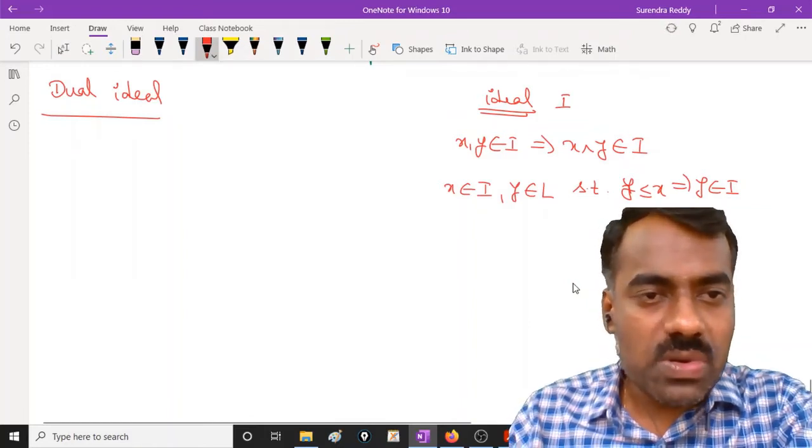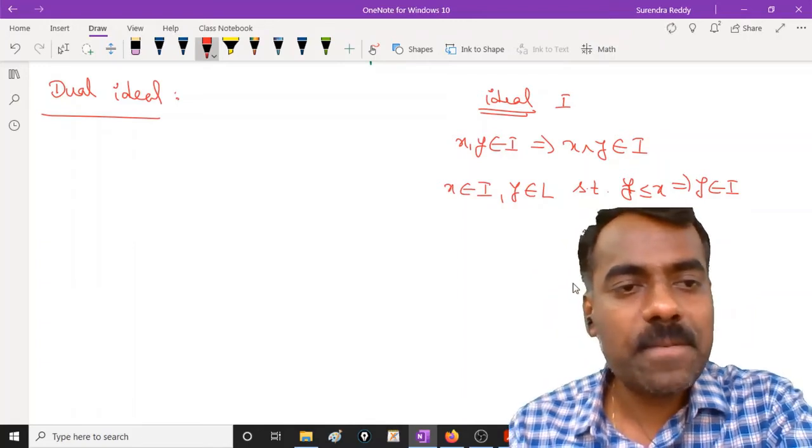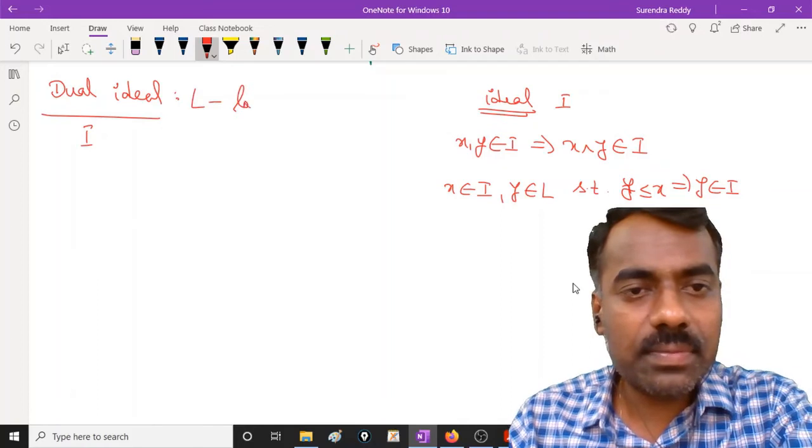Now can you define the dual property? What is meant by dual ideal? Let L be a lattice.